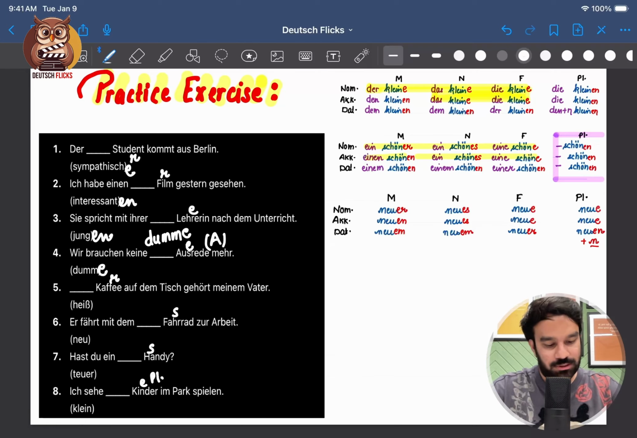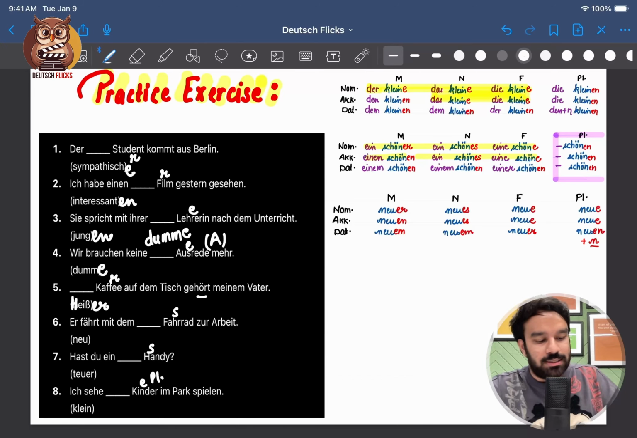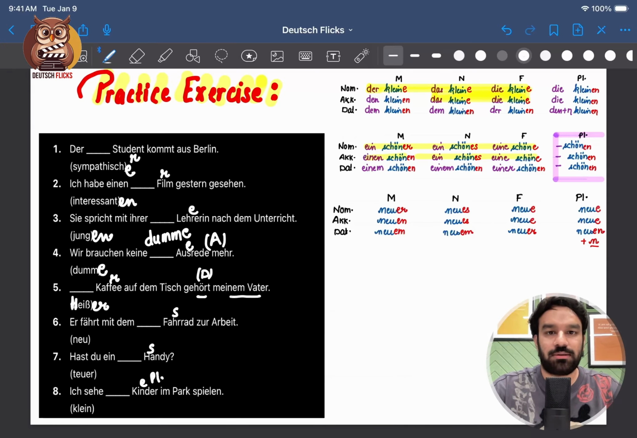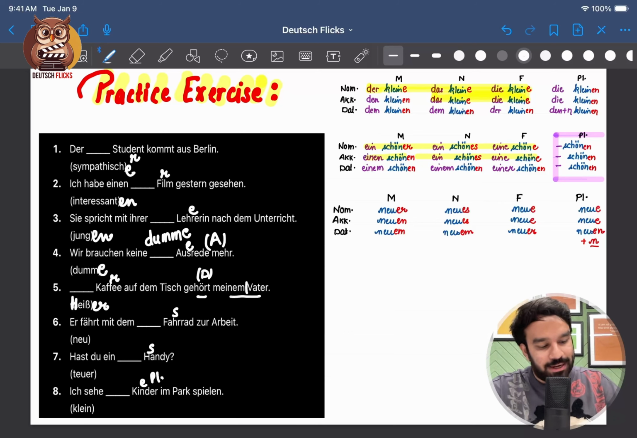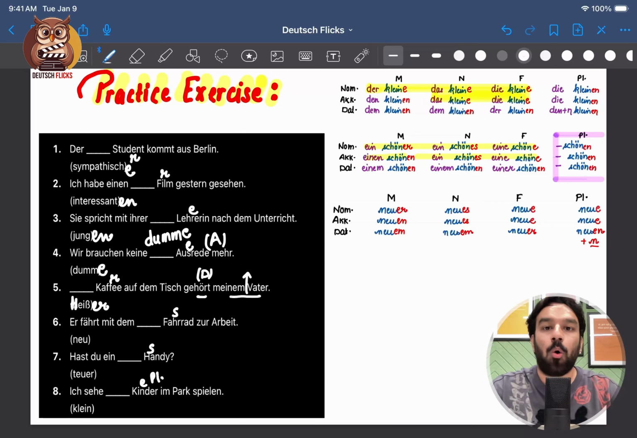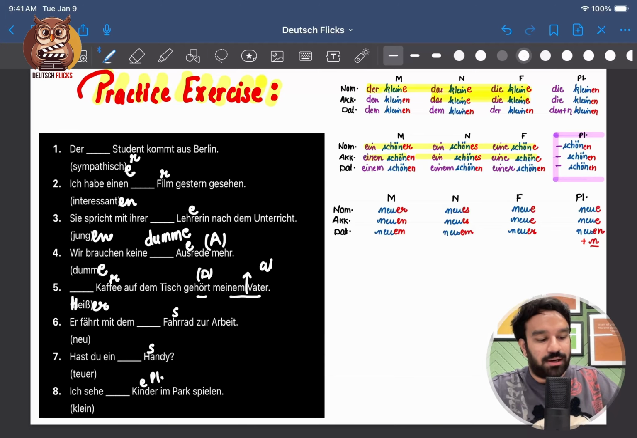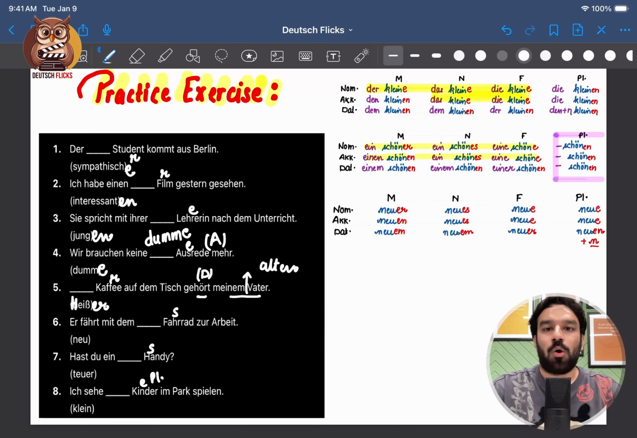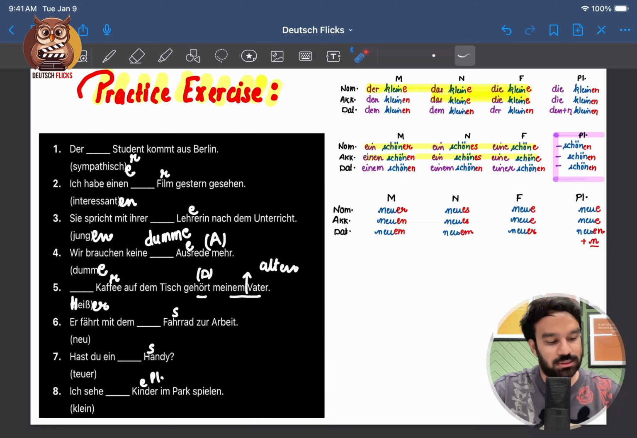Nummer 5, it will be heiße, H capital, adjective ending ER. And this is nominative case. Heißer Kaffee auf dem Tisch gehört meinem Vater. So even gehören is a dative verb. Hence we have the possessive noun in dative case. Now the moment I include any adjective here, let's say my old father, it will be en ending. Meinem, let's say alten Vater. So hot coffee on the table belongs to my father, to my old father.